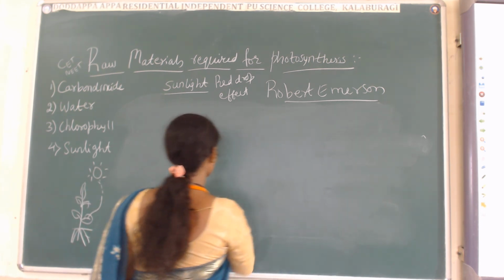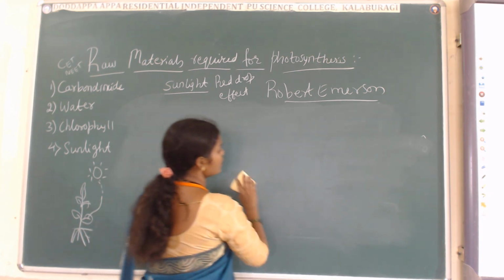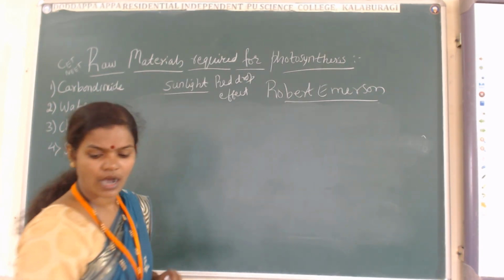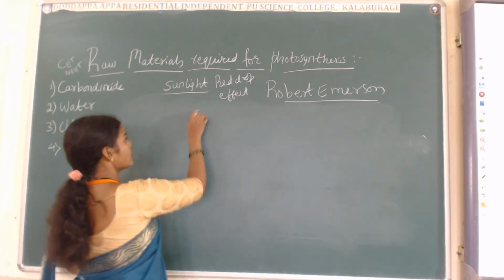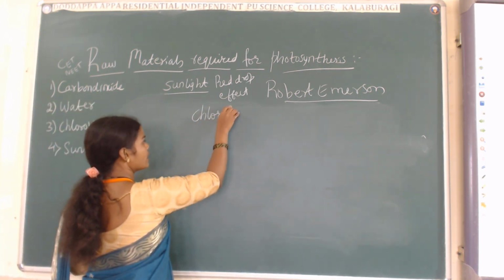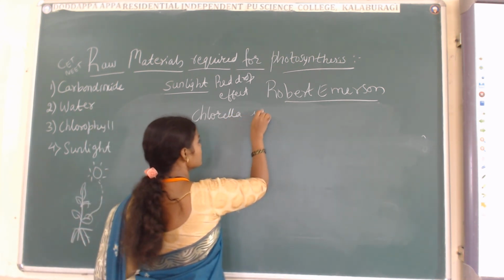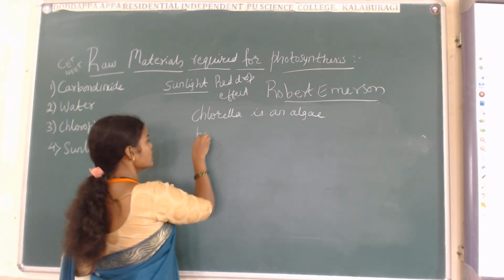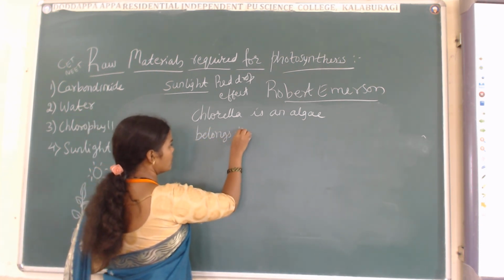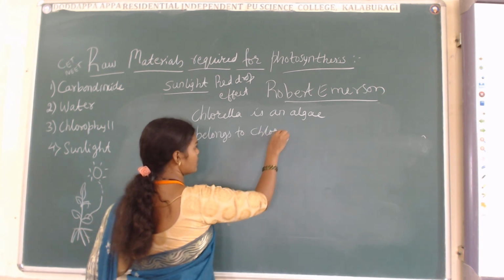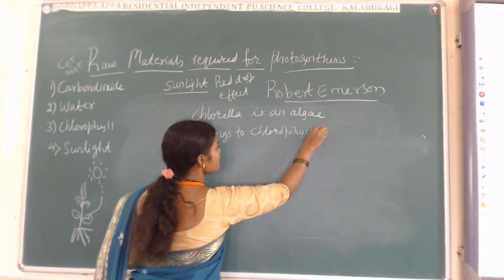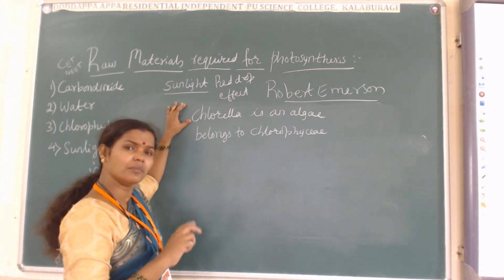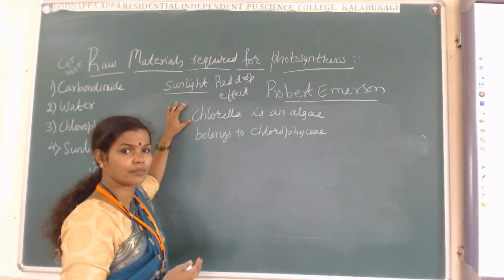Emerson's enhancement effect. So basically the story of Robert Emerson is that he was doing research on the algae called chlorella. Chlorella is an algae that belongs to the Chlorophyceae. Understood? Now while he was doing the research, some modification occurred in the chlorella.